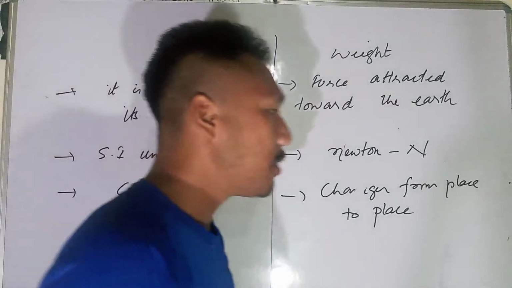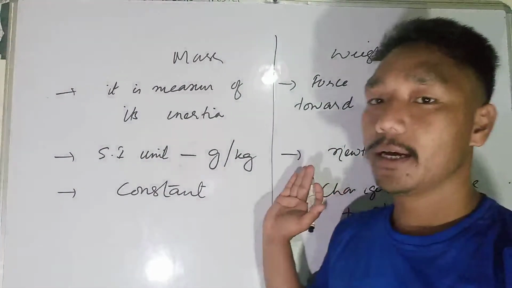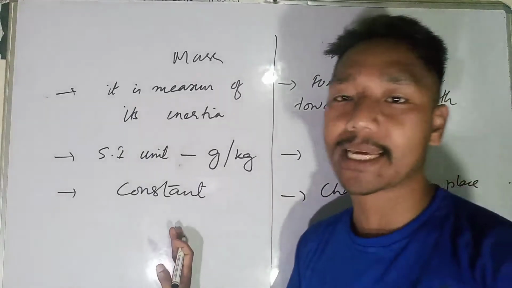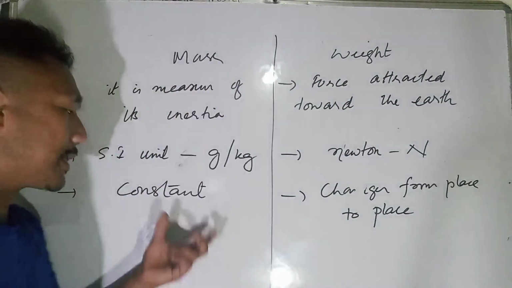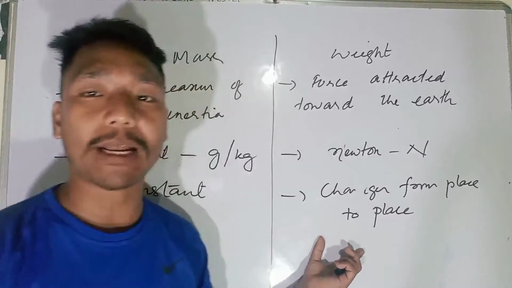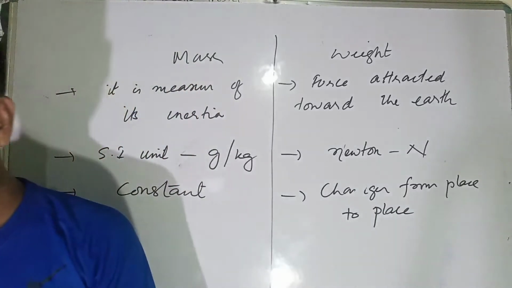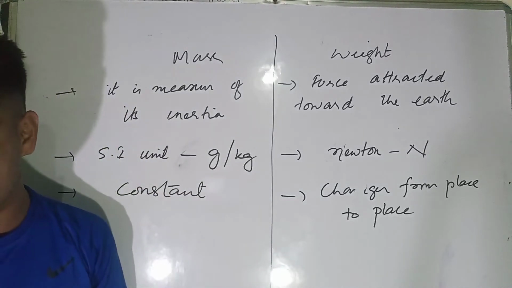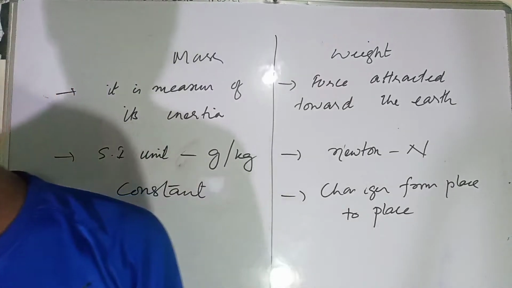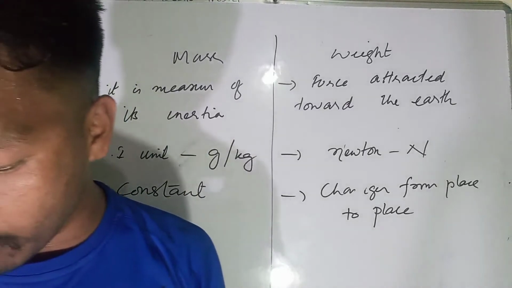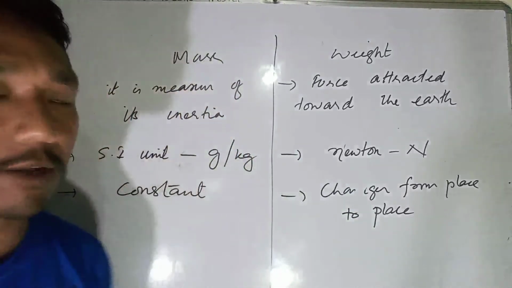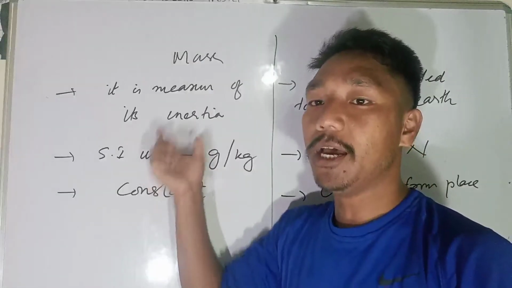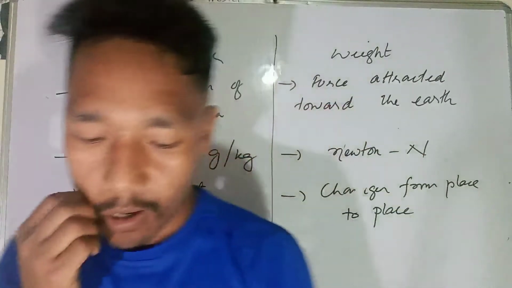Another point you can add is that mass is a scalar quantity, whereas weight is a vector quantity. Mass gives only magnitude, but weight gives both magnitude and direction. So these are some of the differences you can come across, and you can go to page number 146. What is the difference between the mass of an object and its weight? The mass is the measure of inertia. You can write down all these points in your answers.